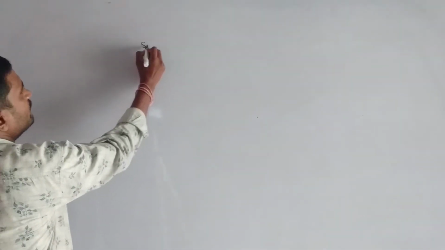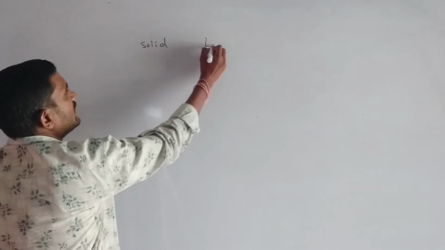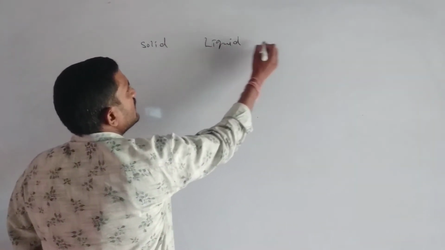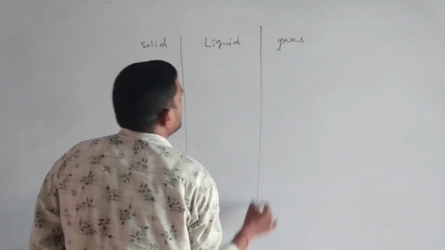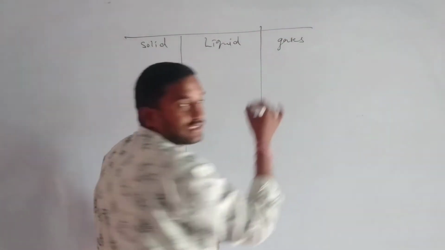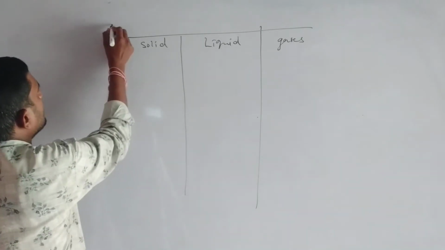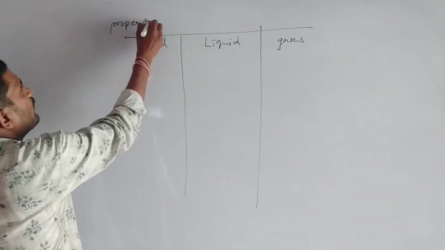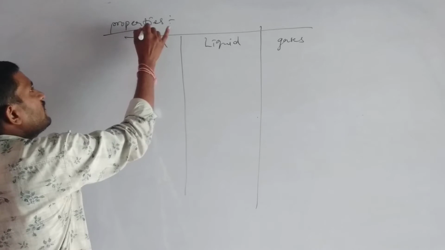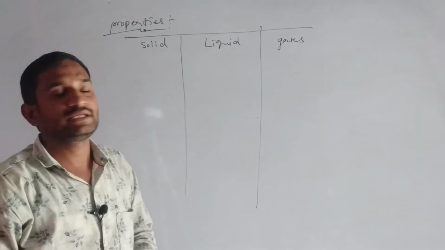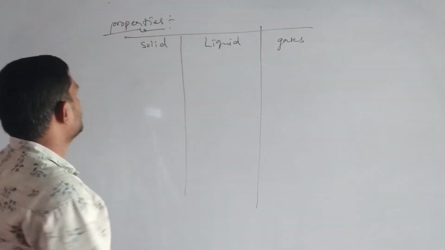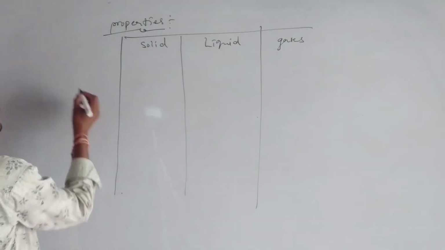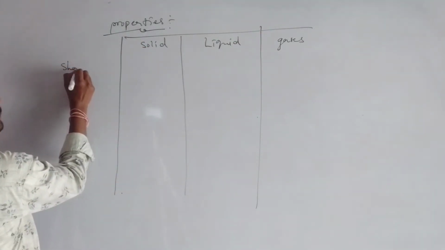Here are solid objects, liquid objects, gas objects. We are discussing the properties of solid, liquid and gases only. Okay, first property, shape.